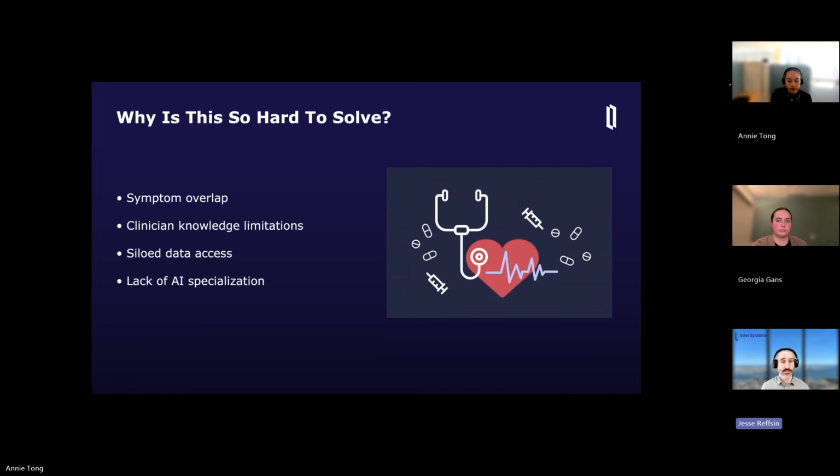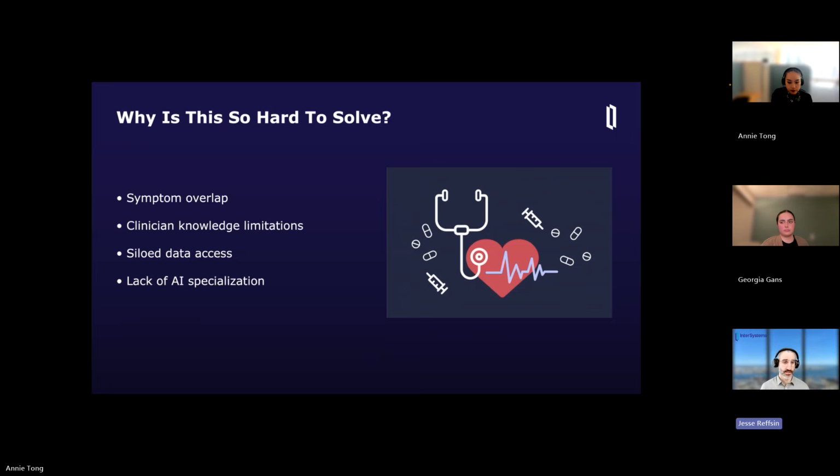Also, in order to diagnose these diseases, clinician knowledge would have to be encyclopedic to just know all the different systems and all the interplay between all of these different rare and complex diseases to get you an accurate diagnosis. And that's not a knock on clinicians. It's just a really tough problem to solve and it requires a lot of knowledge.